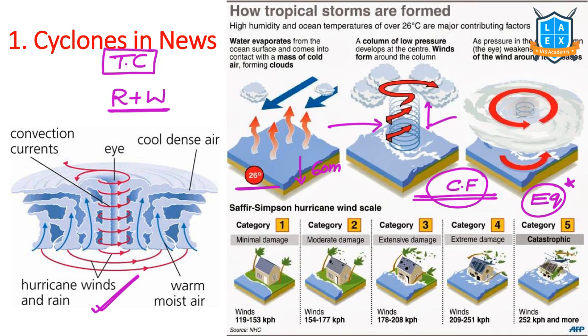We need to know other things like, in the northern hemisphere, tropical cyclones move in anti-clockwise direction. In the southern hemisphere, cyclones move in clockwise direction. And in general, in the northern hemisphere, they move from east to west. That is, as India is in the northern hemisphere, tropical cyclones move from east to west.